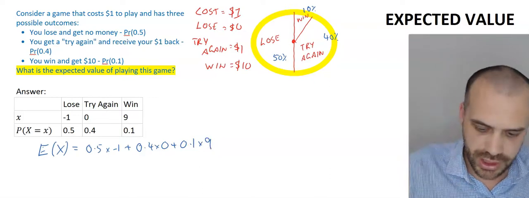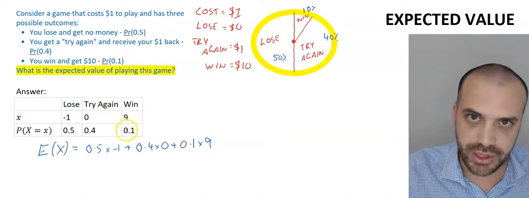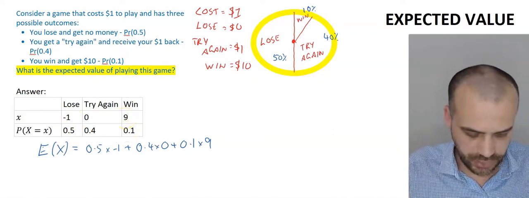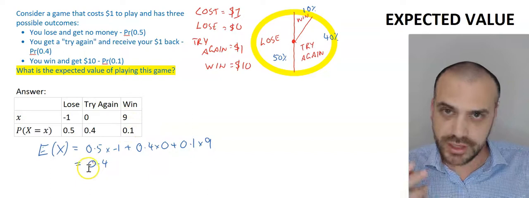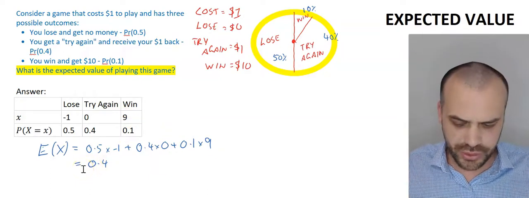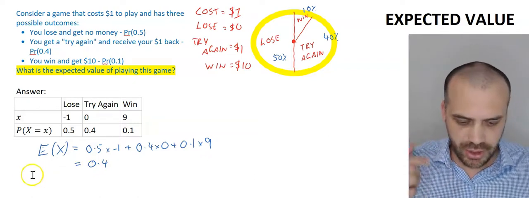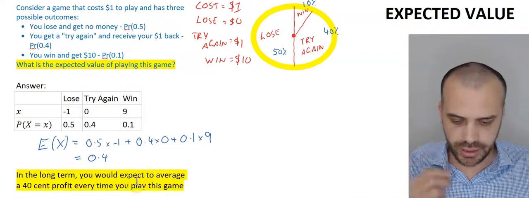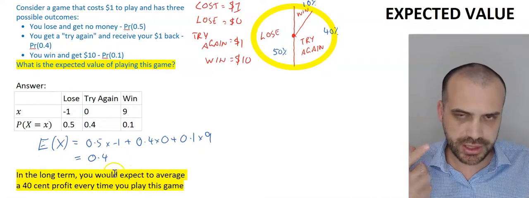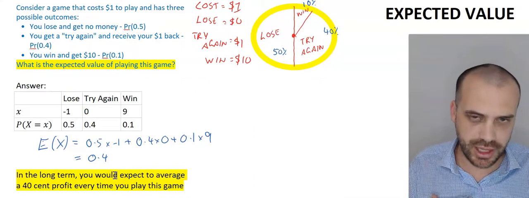You can see what I'm doing here. I'm multiplying this by this, multiplying this by this, multiplying this by this, and adding them all together. When I do that, I'm going to get a number. Now my answer here is 0.4. Now, what on earth does 0.4 mean in this circumstance? Well, let me put it in a sentence here. In the long term, you would expect to average a 40-cent profit every time you play this game.